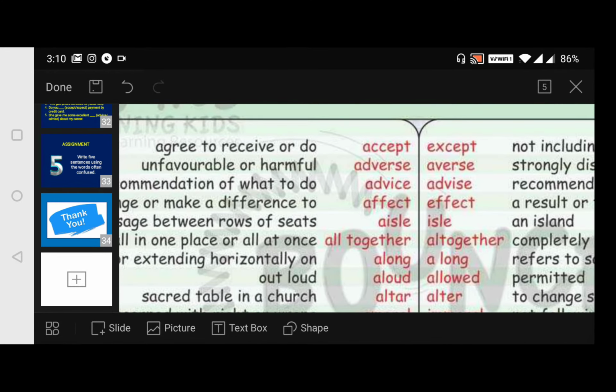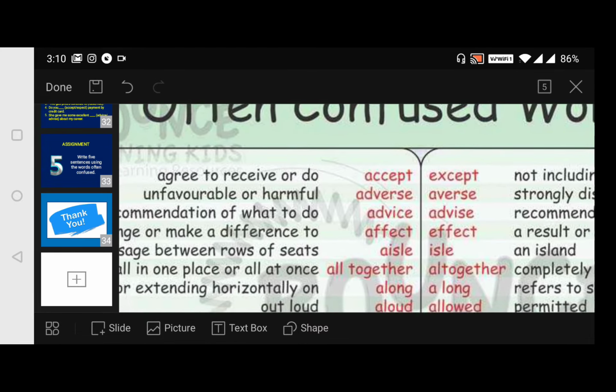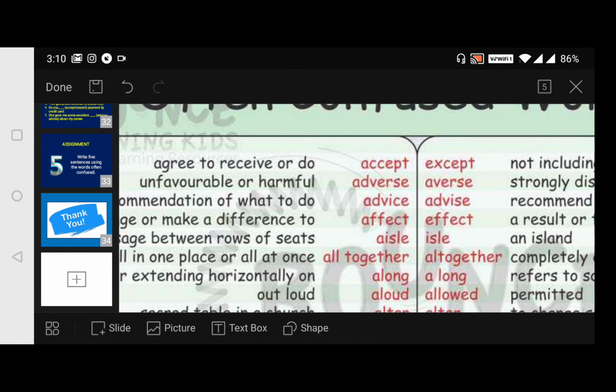So here, look here. The first words are accept and except. They almost appear to be the same, but no, they are different. Accept in the sense of agree to receive or do. When you accept something, in the sense you are agreeing to receive something or to do something, you have expressed your agreement, isn't it?